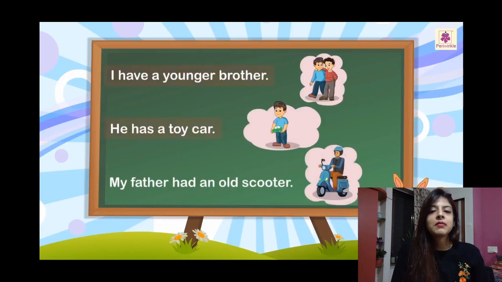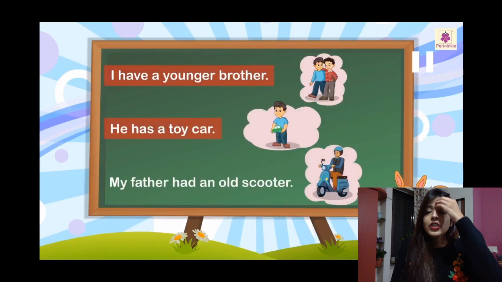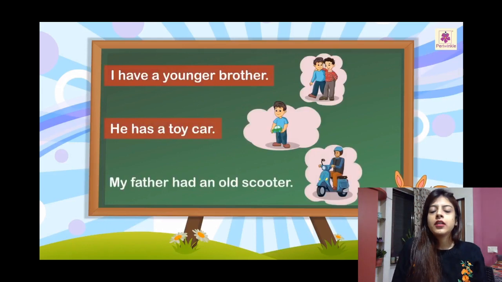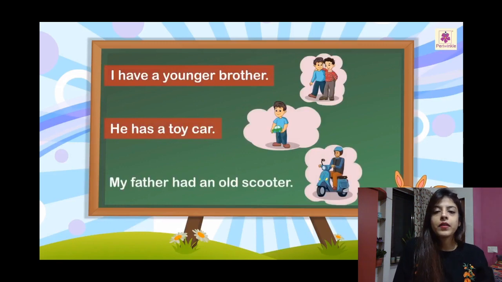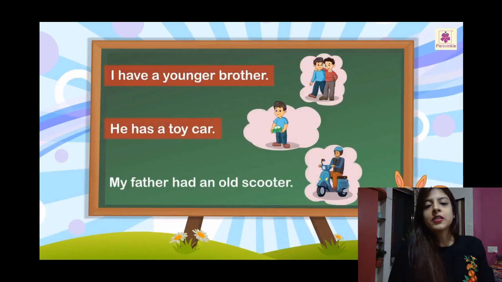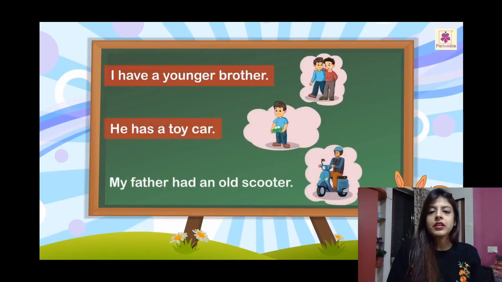So these are some examples. I have a younger brother. Whenever there is the noun I, we will always use the verb have. Okay? Why? Because they go together. I is an exception. We will see the chart later. I'll explain it to you later when I show you the chart. So I have a younger brother. Okay, he has a toy car. My father had an old scooter.